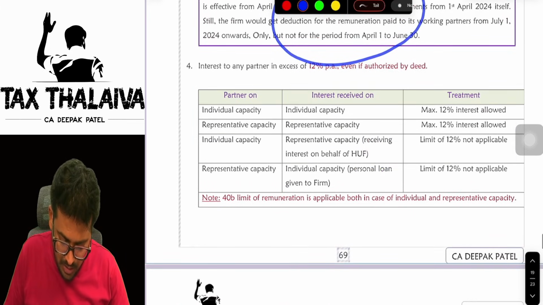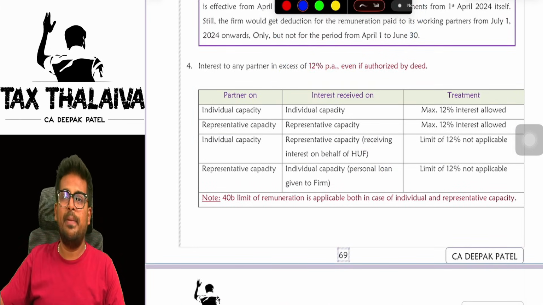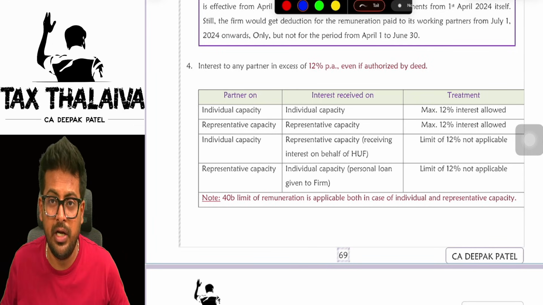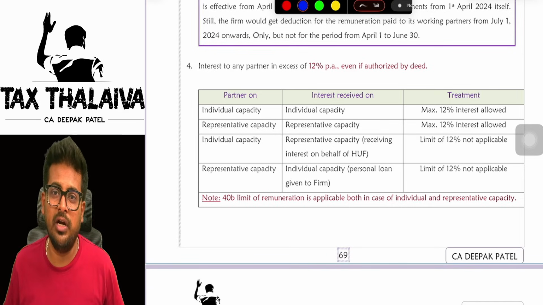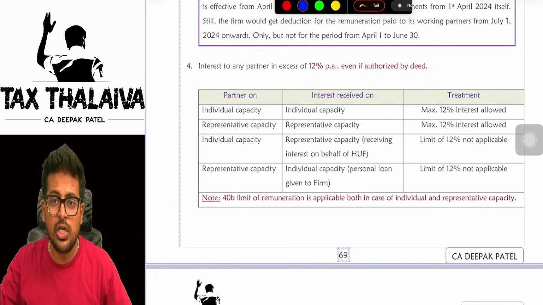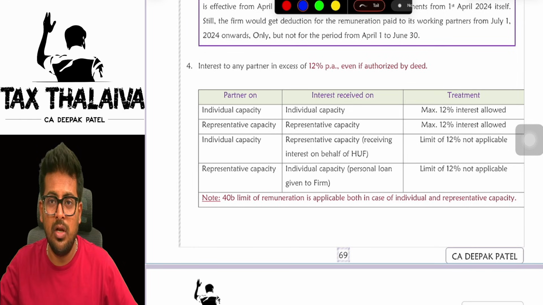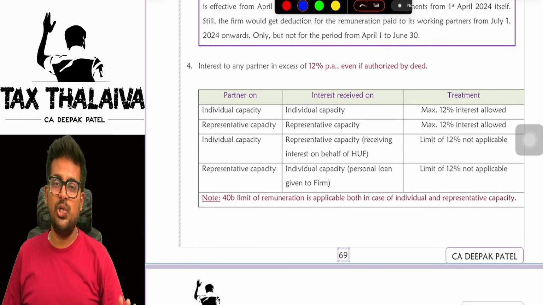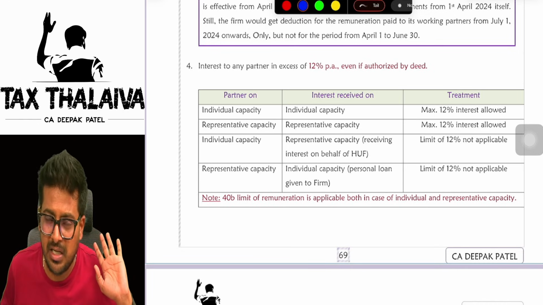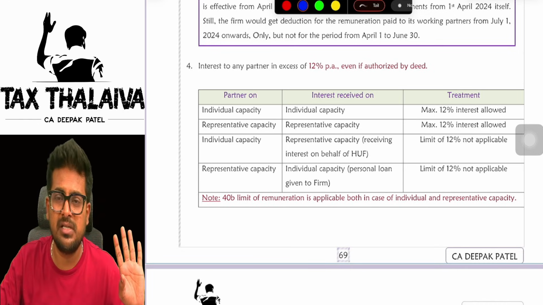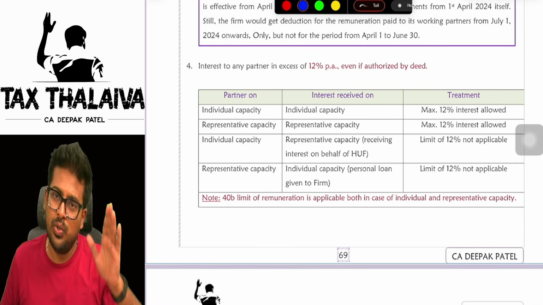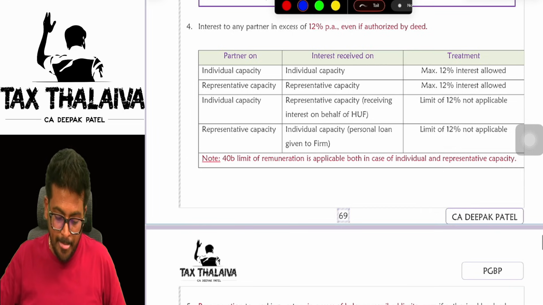You can just read it. Now, interest up to the rate of 12% per annum only is allowed by 40B. Let's say, for example, in the partnership deed, it is so beautifully written with color coding: interest on partner's capital eligible for 20%. It is written. Still, 40B has an issue. It says, boss, maximum 12% I will allow. You write 100% also there, I will not allow. So whatever excess interest is there, you have to disallow in the hands of the firm.